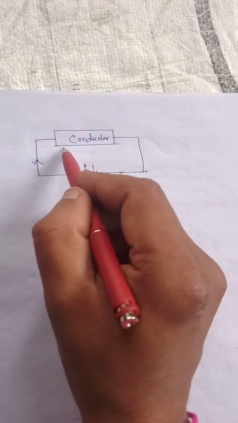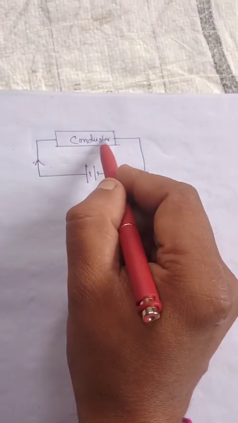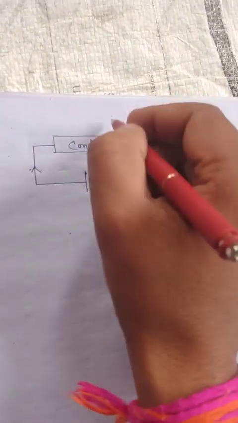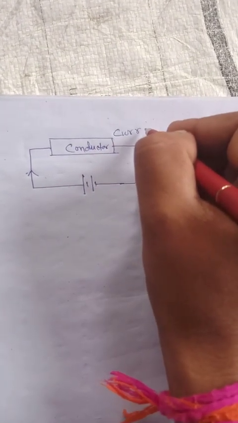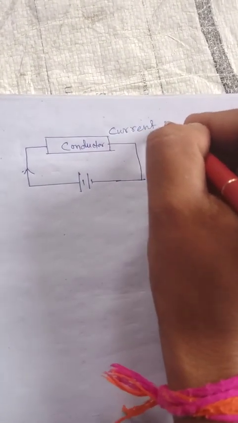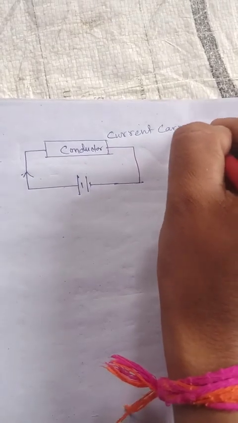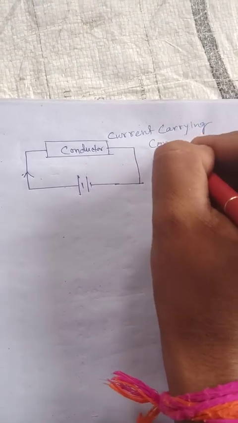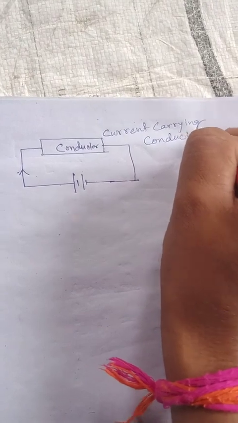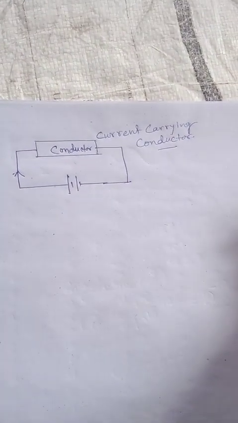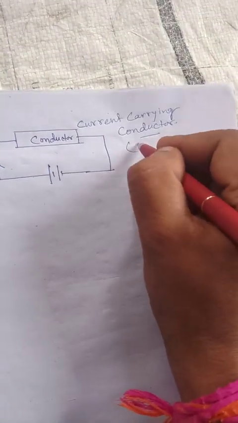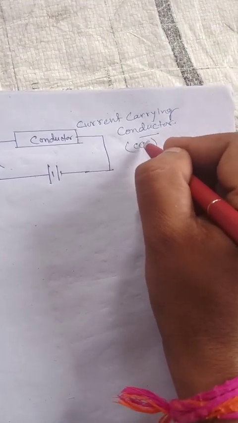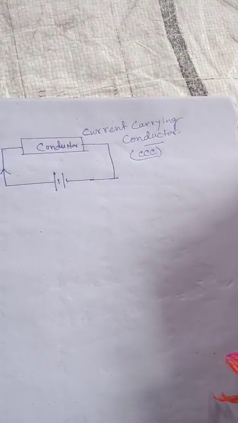That means if current flows through any conductor, it becomes a current carrying conductor.